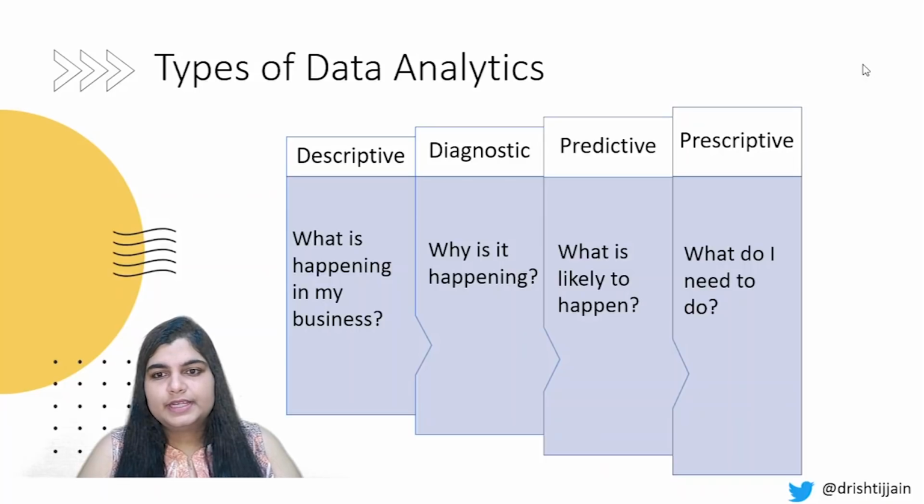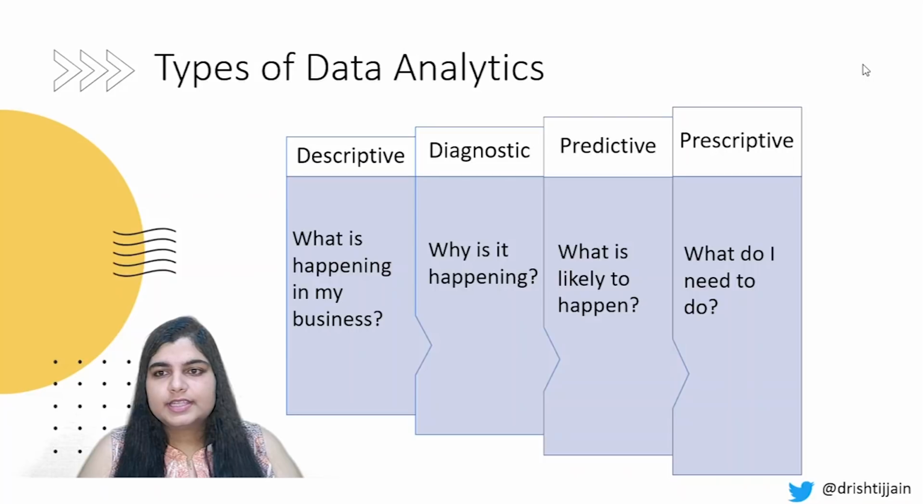The third one is predictive data analytics. So what is likely to happen? For example, if you pick up a particular month, say May of a particular year, so what is the likely trend or pattern of customer spending habits that can happen at that time? So what is likely to happen based on the previous results that you have been working on? That comes under predictive kind of data analytics. This can also be useful for predicting things way in advance based on the analysis done on the previous data.